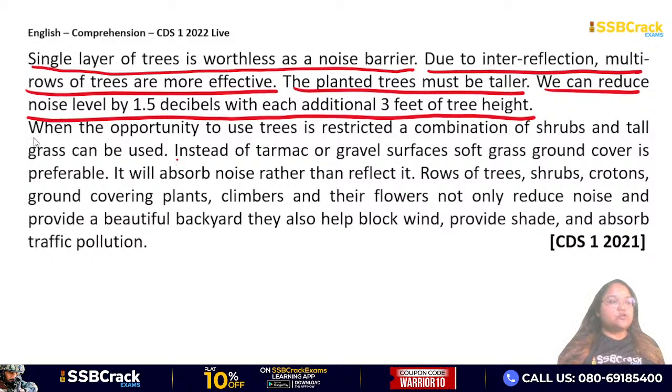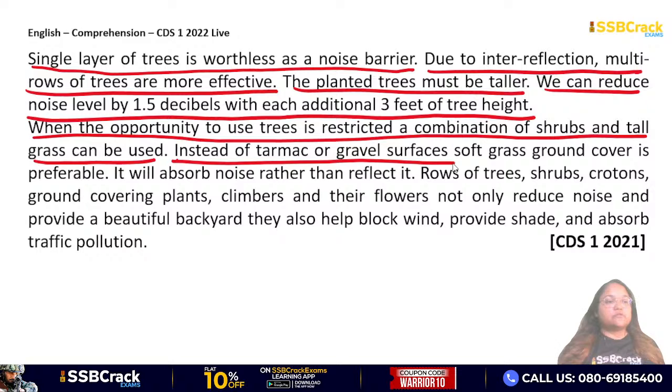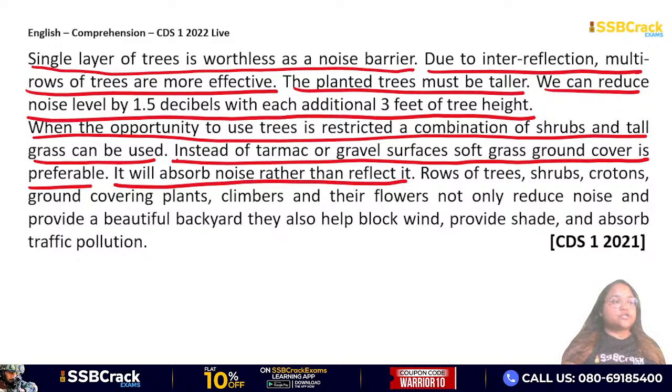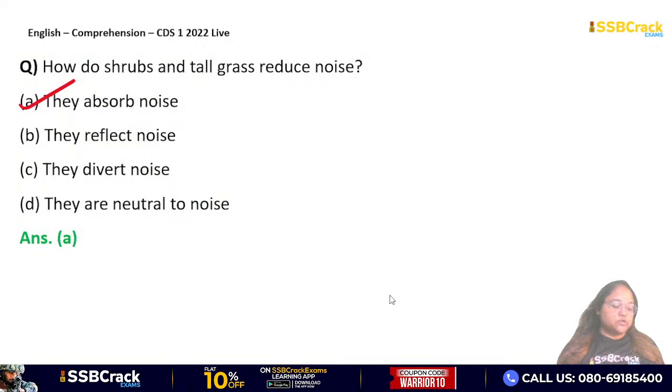When the opportunity to use trees is restricted, a combination of shrubs and tall grass can be used. Instead of tarmac or gravel surfaces, soft grass ground cover is preferable. It will absorb noise rather than reflect it. Reflect करने के बजाय ये क्या करेंगे? Absorb कर लेंगे noise. Therefore, option A is your correct answer. Clear?